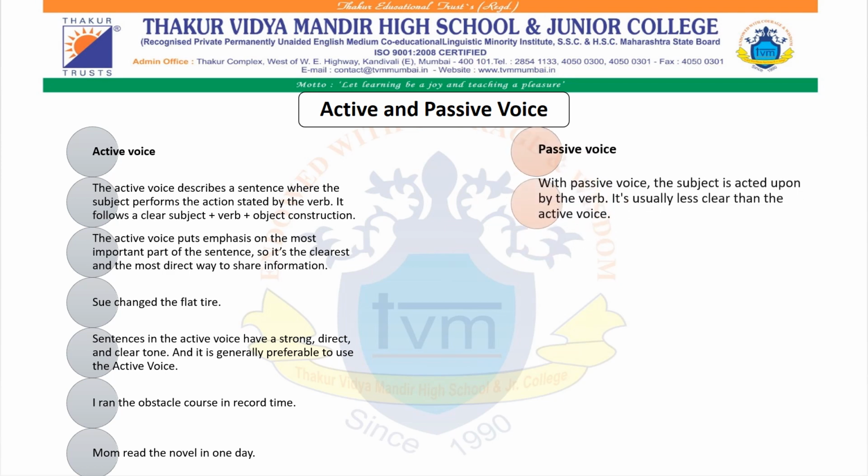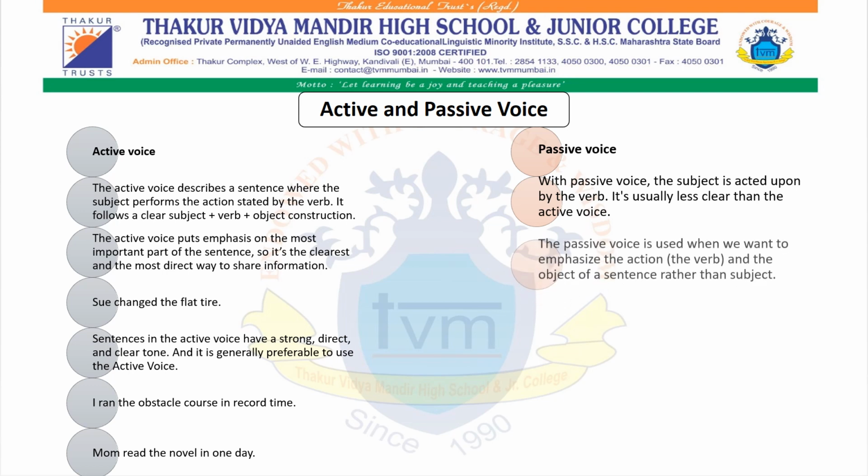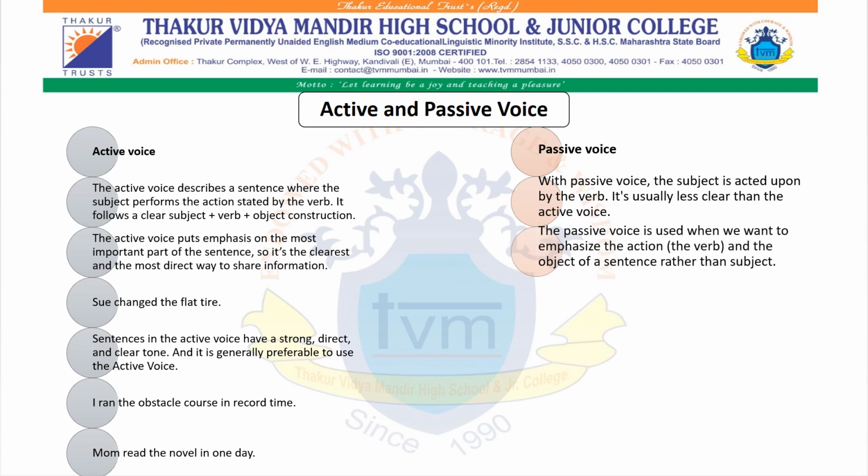Passive voice. With passive voice, the subject is acted upon by the verb, or the action is done to the subject. It is usually less clear than the active voice because there are times we don't come to know who does the action or who did the action, or we don't know about the subject. That is why the passive voice is used when we want to emphasize the action or the verb and the object of the sentence rather than the subject.